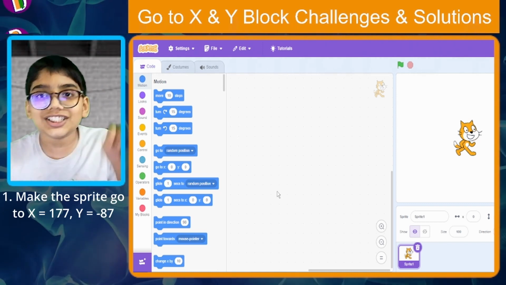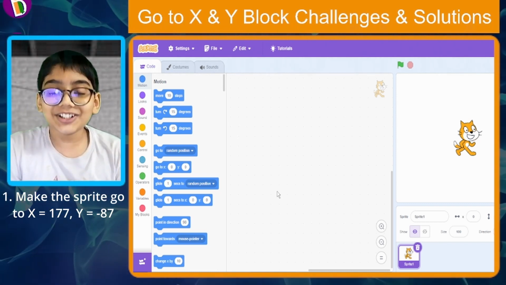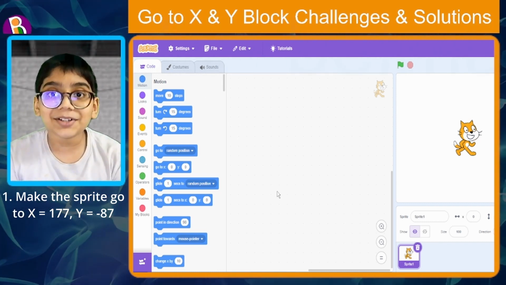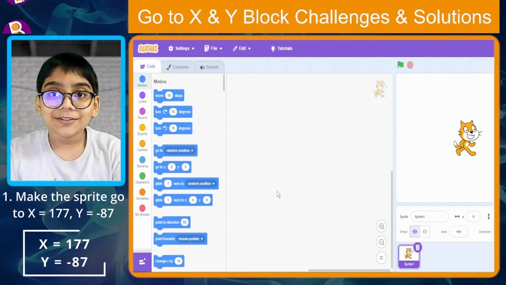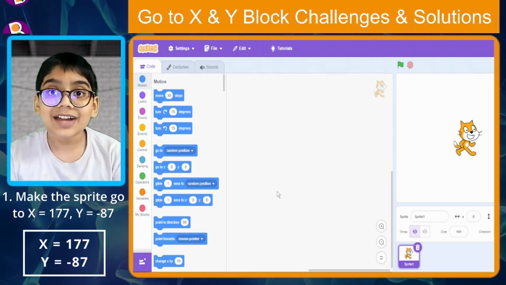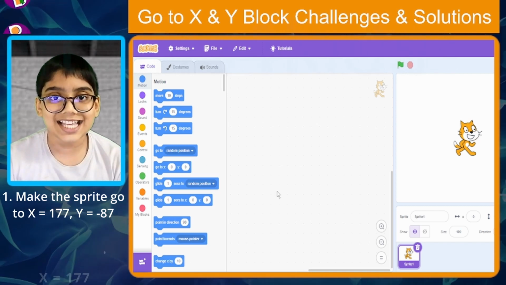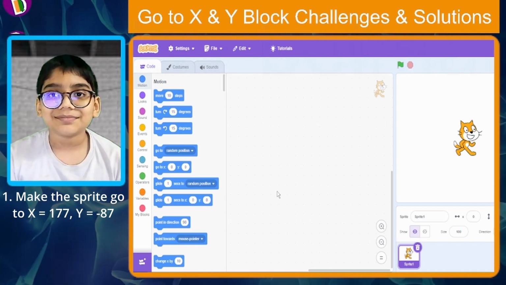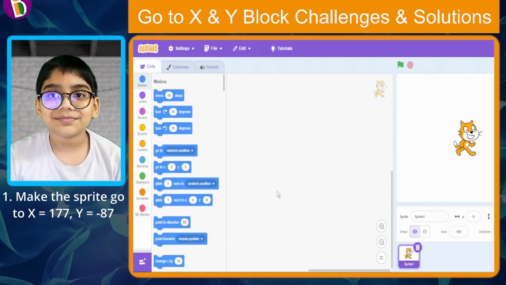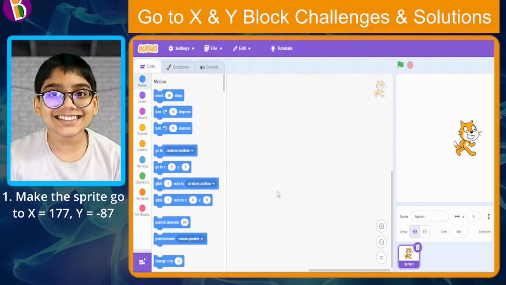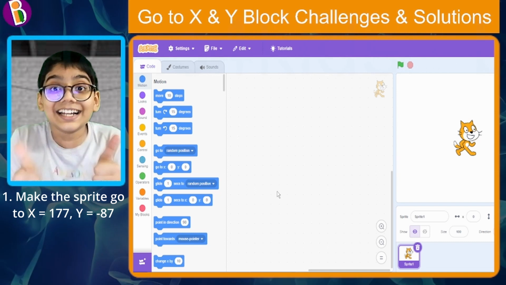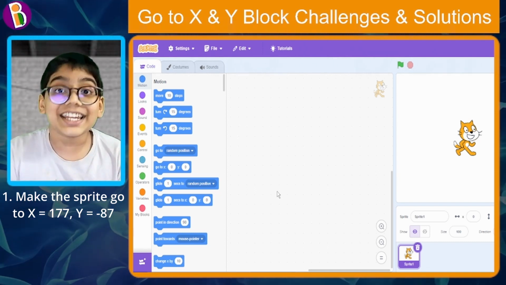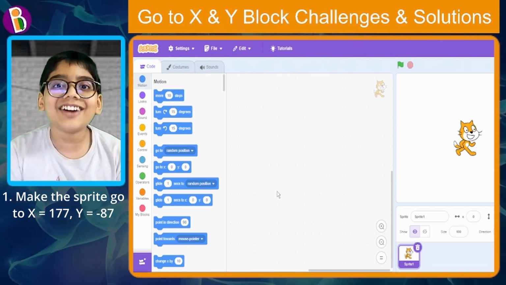The first challenge that you need to do is you need to make the sprite go to X 177 and Y minus 87. I'm gonna give you 10 seconds to do that. Okay, 10 seconds is done. Did you do it? Great job if you did. And even if you didn't, I'm gonna show you how to do that.